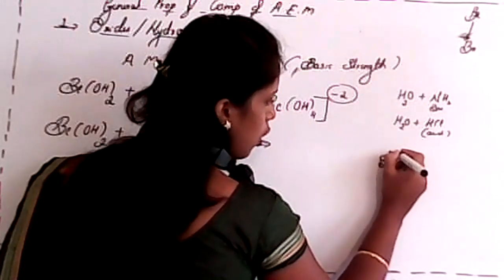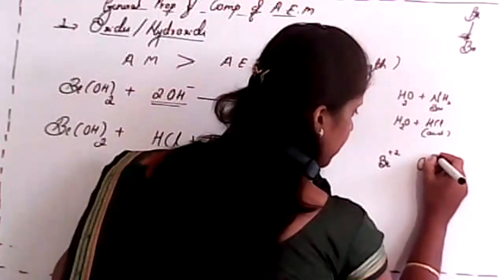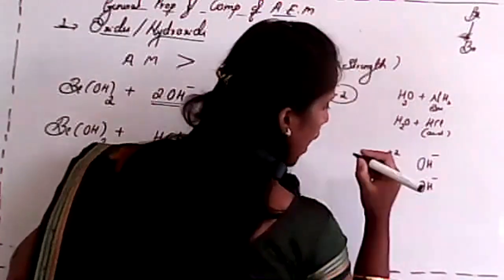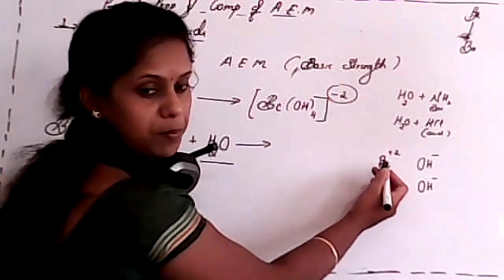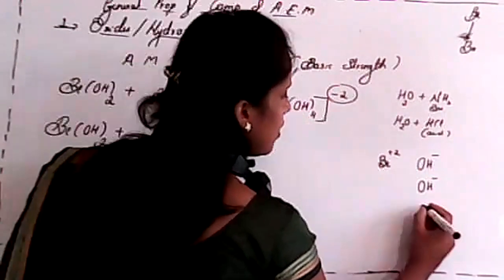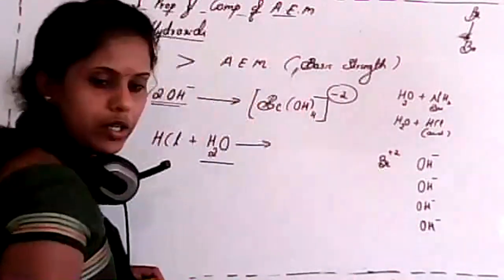See students, I'll explain why we consider a -2 charge here. Beryllium has a +2 oxidation state, and hydroxyl ion has a -1 oxidation state. If you consider only 2 hydroxyl ions, it will balance, +2 and -2. But here we consider 4 hydroxyl ions.